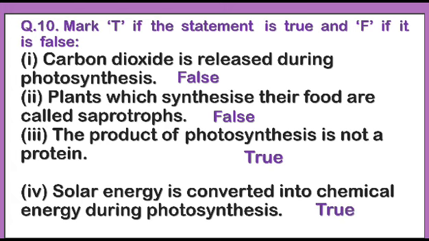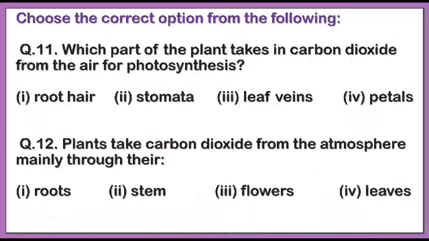Now, we will discuss the next question, that is question number 11. Question number 11 is again the multiple choice question type, and here you have to choose the correct option from the following. Question number 11 is: which part of the plant takes in carbon dioxide from the air for photosynthesis? The options are root hair, stomata, leaf veins, petals.